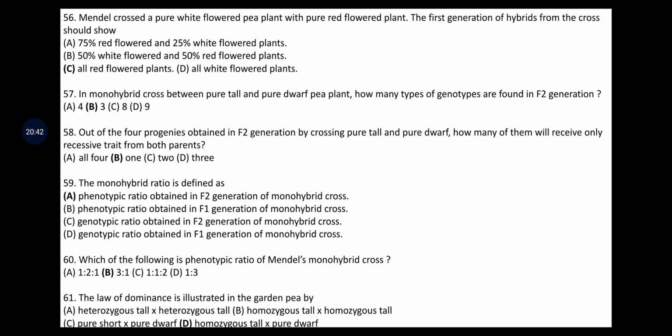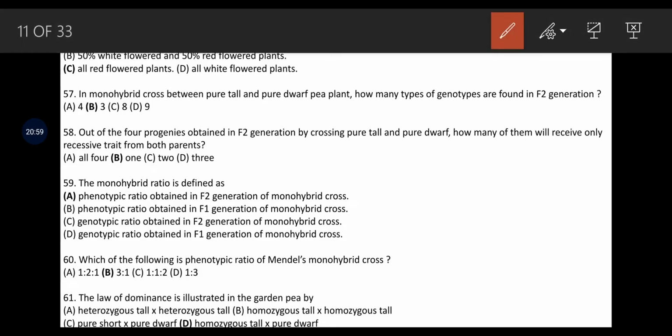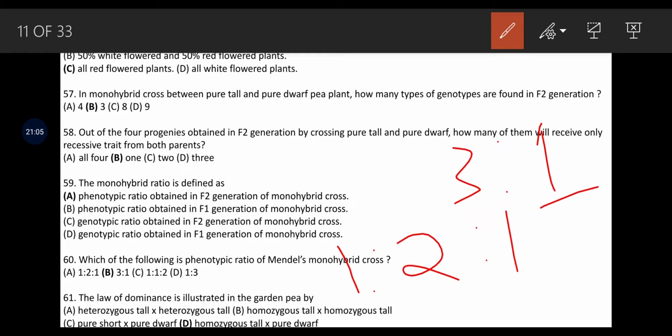The answer is A, that is phenotypic ratio obtained in F2 generation of the monohybrid cross. Next question, which of the following is phenotypic ratio of Mendel's monohybrid cross? Phenotypic ratio means, by closing your eyes, you should write as 3:1. If it is genotypic means 1:2:1.